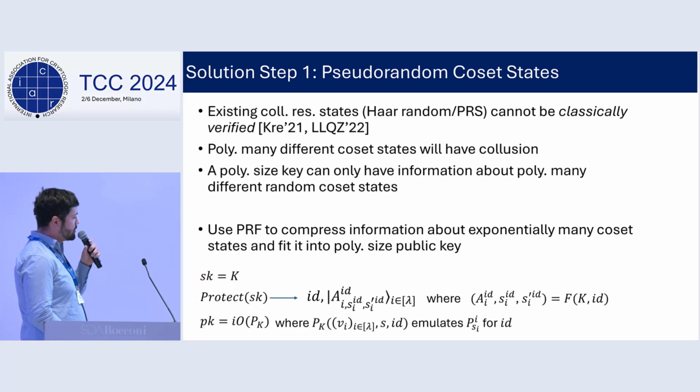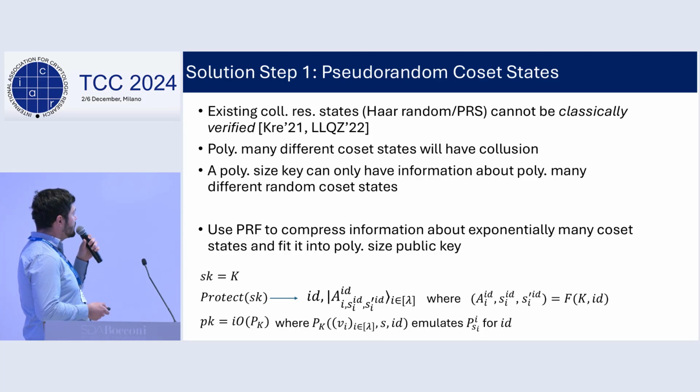Okay, now moving on to our solution to get full security. Our first solution step is to use pseudorandom coset states. One issue with the usage of coset states in the previous work is that coset states are not by default collusion resistant unclonable. As I said, given two copies, we can extract enough information to answer any challenge. And the only existing known collusion resistant unclonable states are random states or their computational versions, pseudorandom states. And there is evidence that they cannot be verified even using classical oracles.